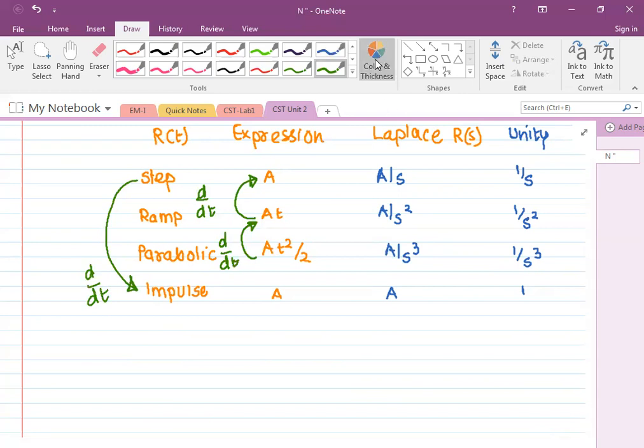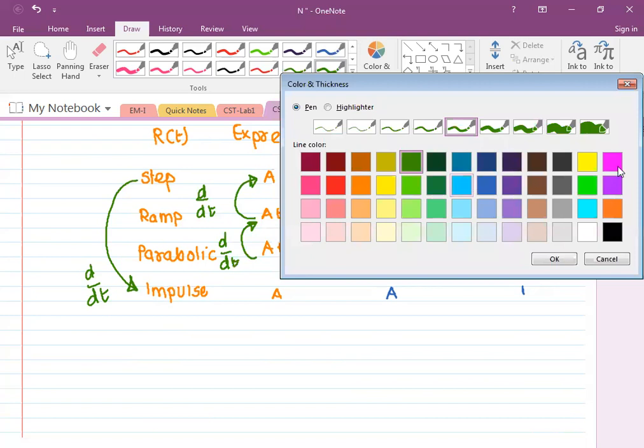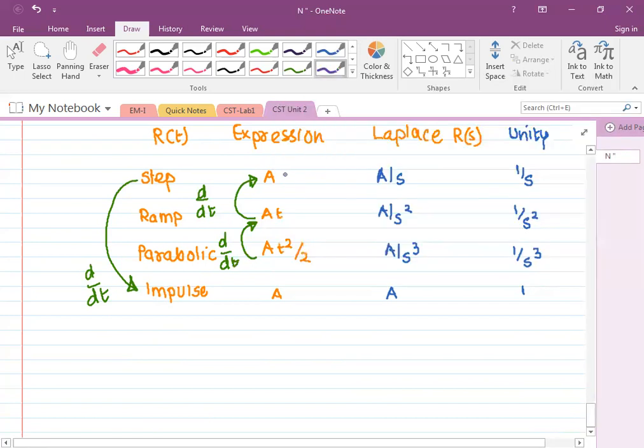और in another way, इसको मैं अलग तरीके से लिखूं, if I write it in a different way, this is integral. So ramp is an integral of step. Ramp is an integral of step. Parabolic is an integral of ramp, and step का अगर मैं इंटीग्रल लूंगा तो क्या मिलेगा?